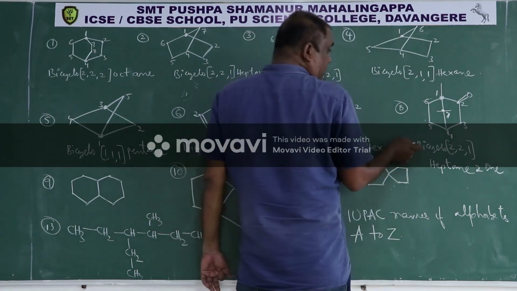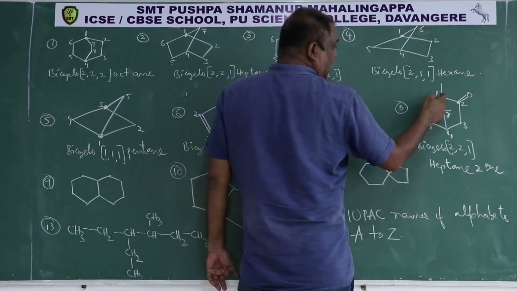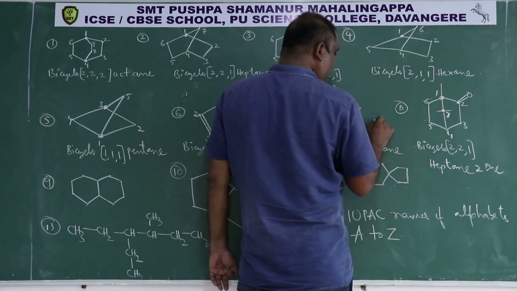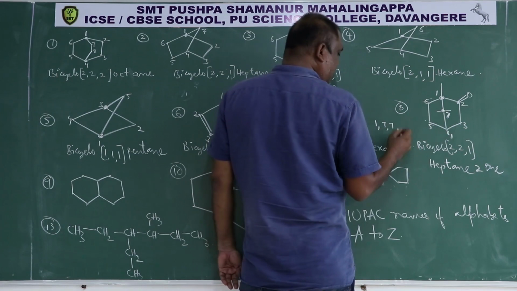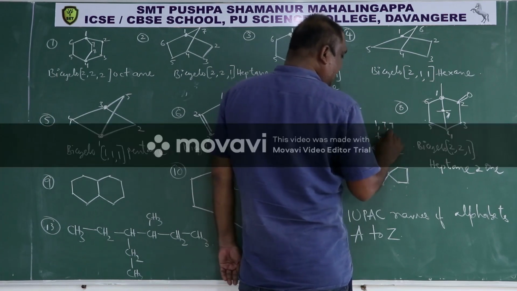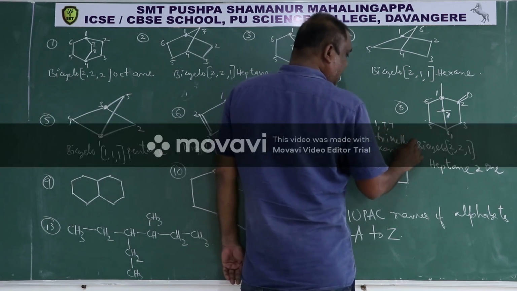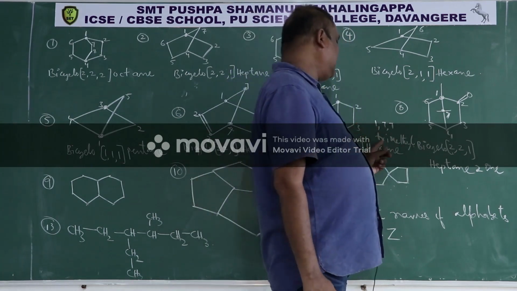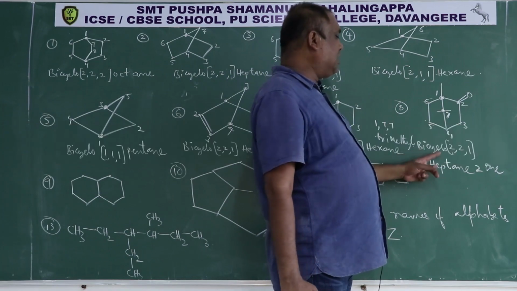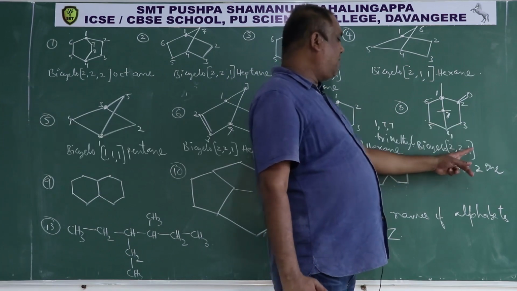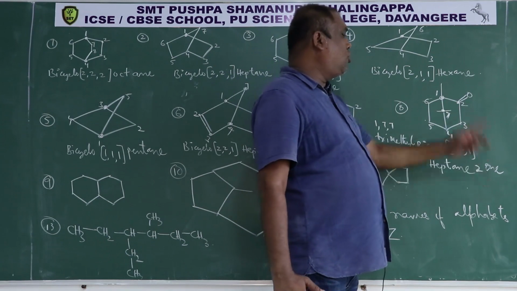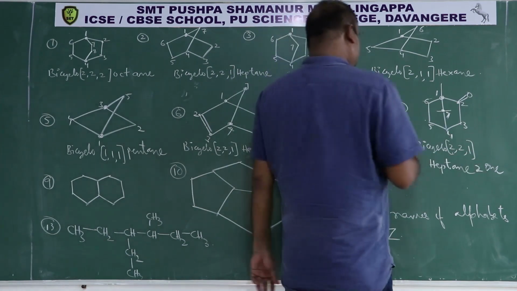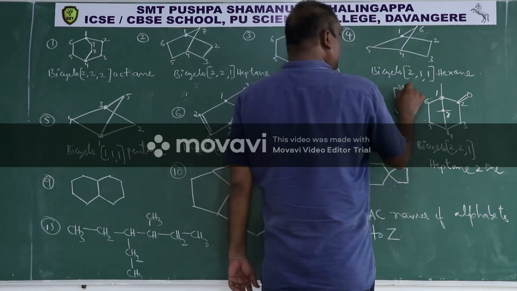Now side chains also there. At carbon 1 there is one methyl group, and at carbon 7 there are 2 methyl groups. Therefore 1, 7, 7 trimethyl. So this is a prefix. 1, 7, 7 trimethyl bicyclo 2, 2, 1 heptane 2-one. This is the IUPAC name of this 8th compound. This 8th compound is also commonly called camphor.